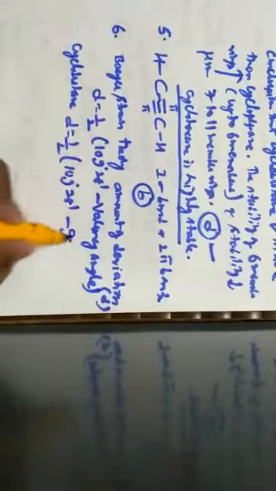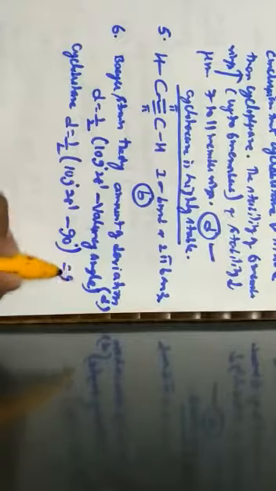On applying this formula, in cyclobutane D is equal to 1 by 2 into (109 degree 28 minutes minus 90 degree), that is 9 degree 44 minutes.